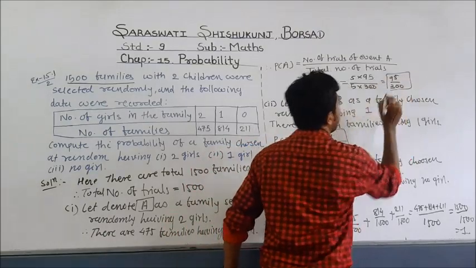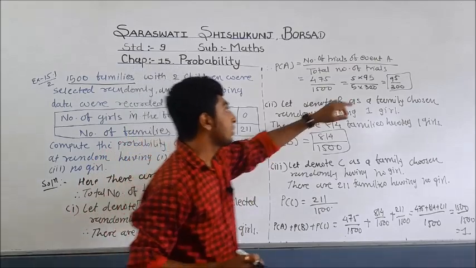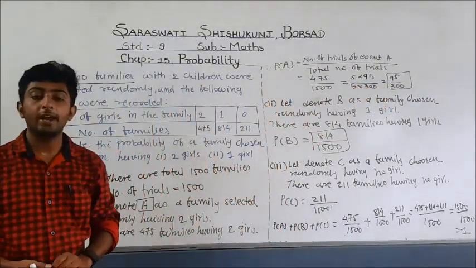See, here in all these answers the numerator is less than the denominator. Friends, in a probability sum, the numerator is always less than the denominator. In this way you have to calculate this sum.